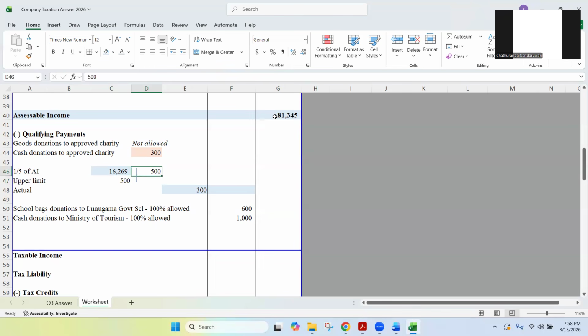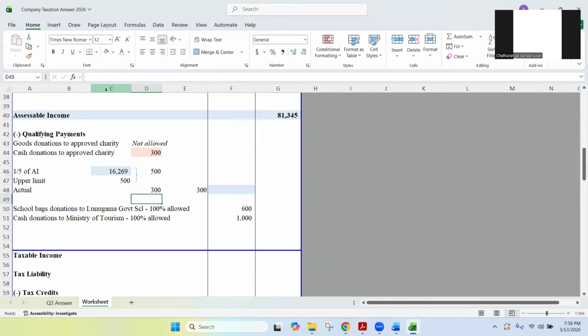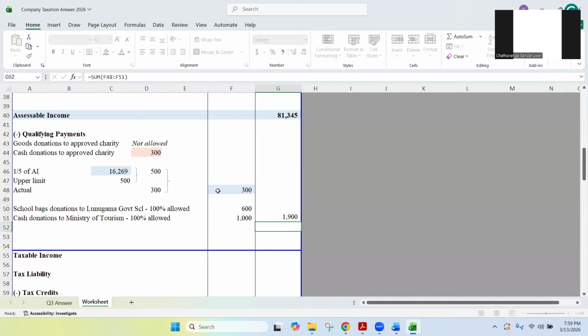Then I'm comparing this 500 with the actual amount, 300. The actual amount is 300, no? These are the cash donations to an approved charity. We take whichever is lower out of these 500 and 300. What is the lowest value? Actual 300. So I'm going to take the answer as 300. With that, we have 300, 600, and 1,000. These are fully allowed. So I'm going to take these 1,900 as the qualifying payments.